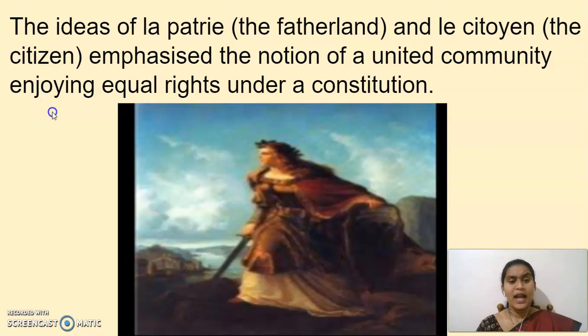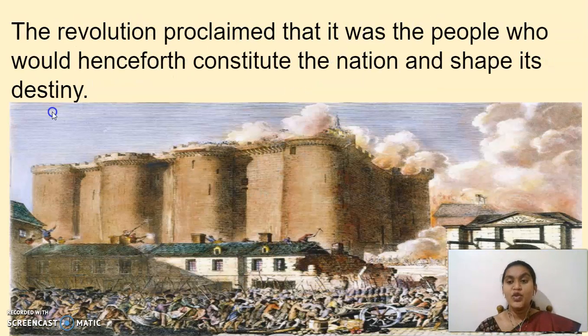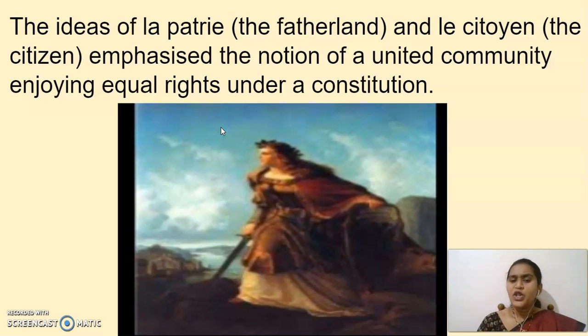And one more thing, what happened? They were trying to shape their entire destiny, to have their constitution, and to bring about political changes, all those things. But do you think it is very easy to gather or unite all the people of a country? That is not so easy. Yes or no, children? That is the reason they were struggling a lot to unite the people, to struggle or fight against the monarchy, or to abolish the monarchy.